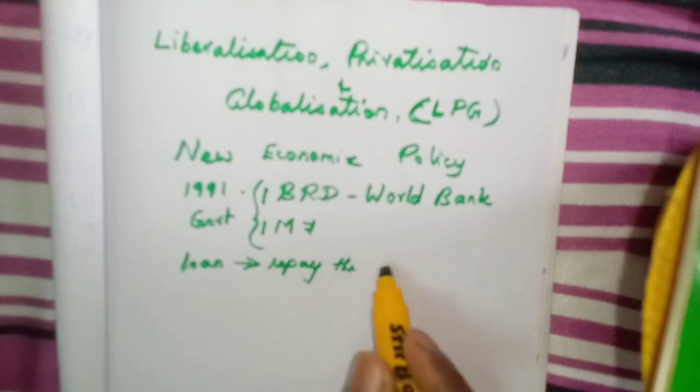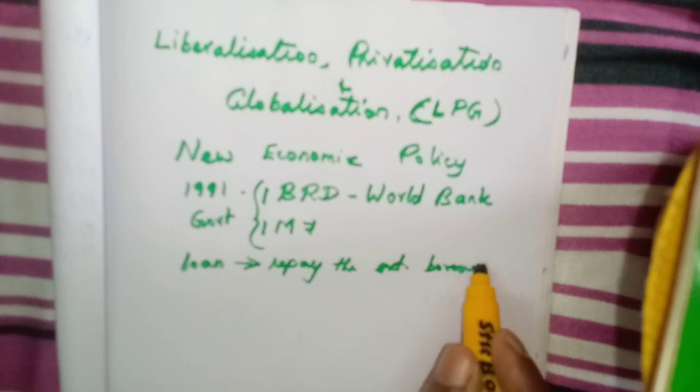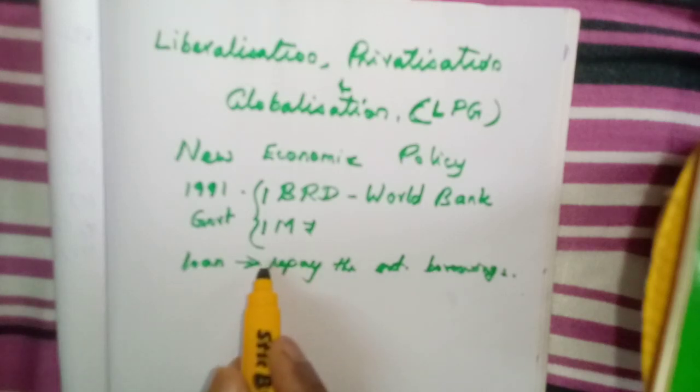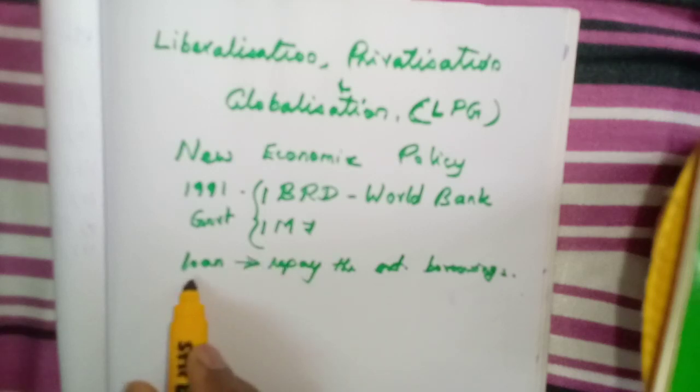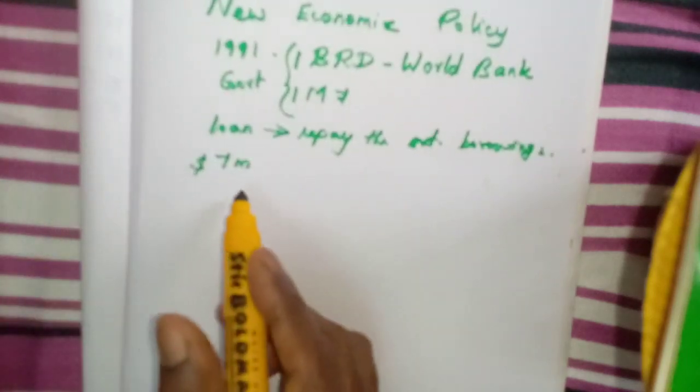The same thing only. It had borrowed money already, maybe from the same World Bank and IMF. In order to pay that loan, they are getting another loan. For how much amount did it approach? The loan amount is for $7 million. This is the amount that they approached our Indian government for.